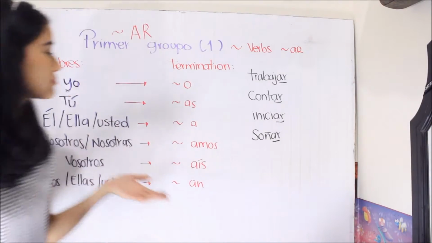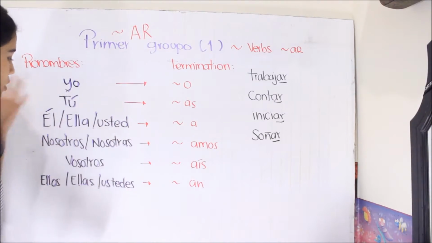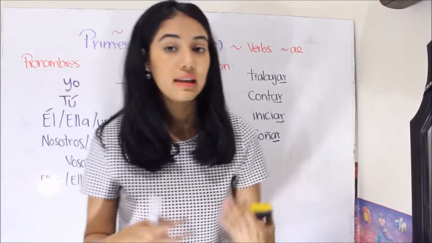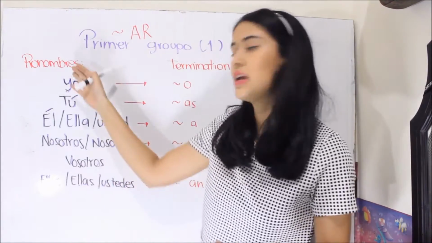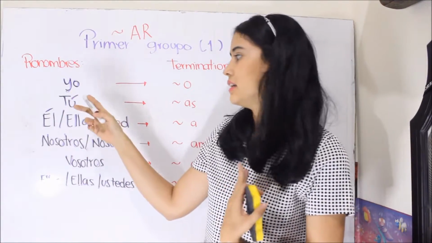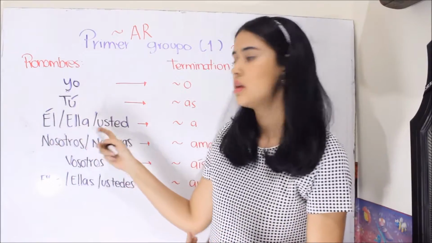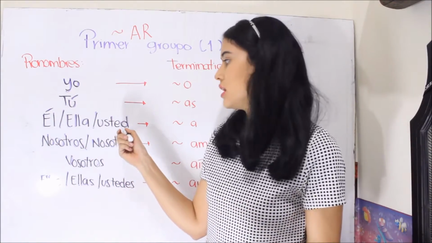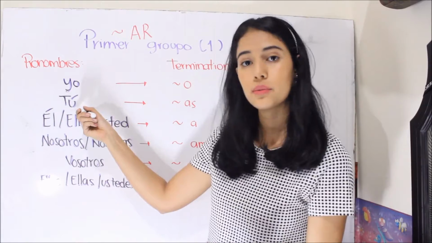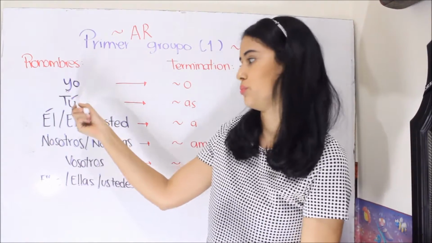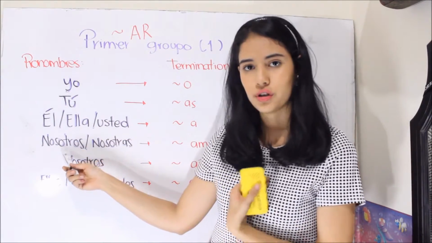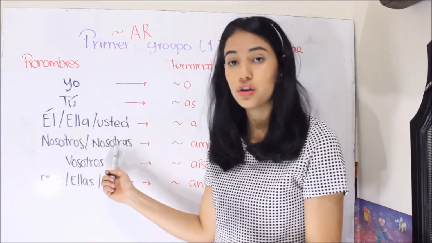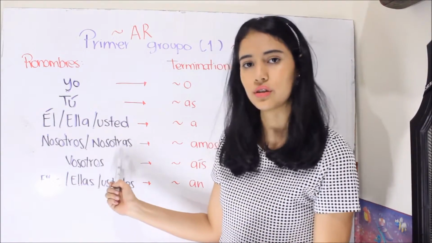So let's see. Here I have all the pronouns in Spanish. Do you remember the pronouns? Well, like I, you, he, she, you, but this usted is the formal way of tú. Nosotros, masculino, nosotras, femenino, vosotros.